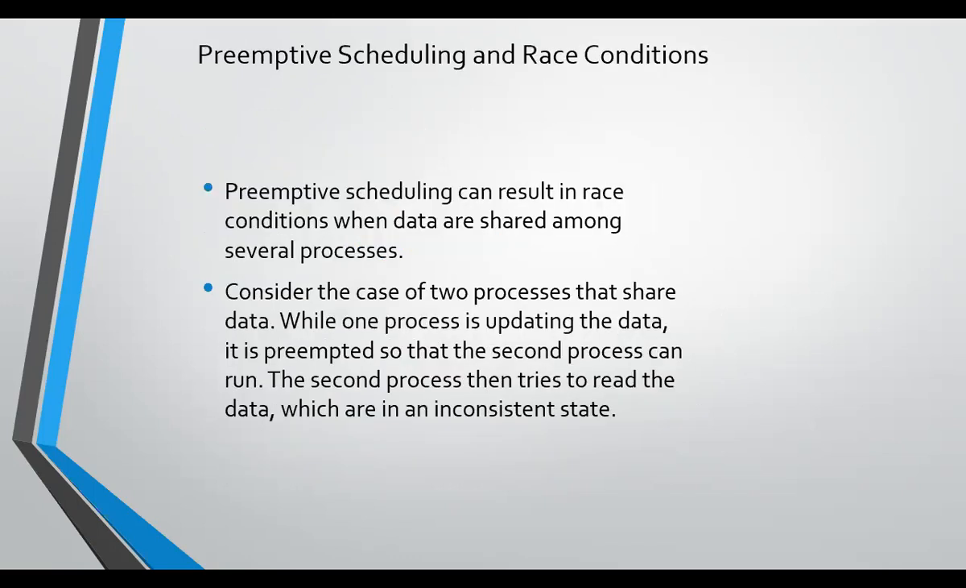In preemptive scheduling, a race condition may occur. Race condition means when two processes try to update a single variable. Preemptive scheduling can result in race conditions when data are shared among several processes. Consider a case when two processes share the data. When one process is updating the data, it is preempted so that the second process can run. The second process then tries to read the data, which are in an inconsistent state.